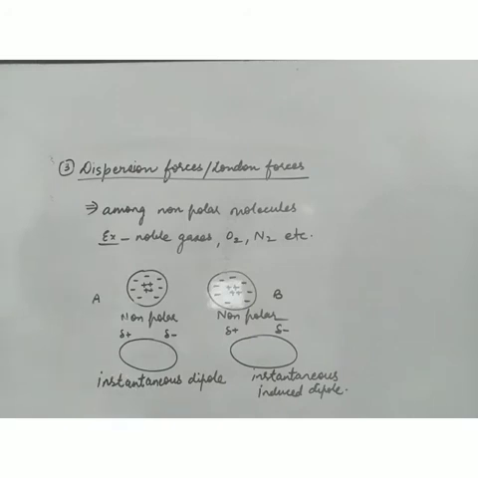That is called instantaneous dipole, and that induces a dipole in another molecule, that is instantaneous induced dipole. Now there will be attraction between the two, and this attraction is known as London force. So the molecules first are non-polar, they become polar, again non-polar, and it goes on like this.